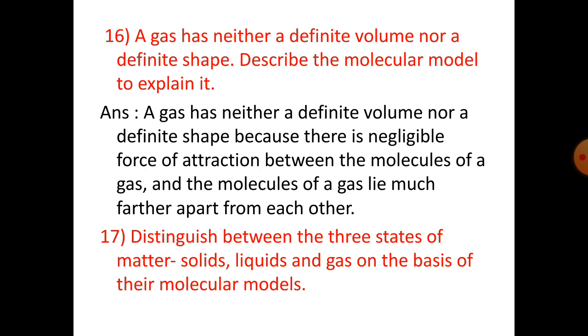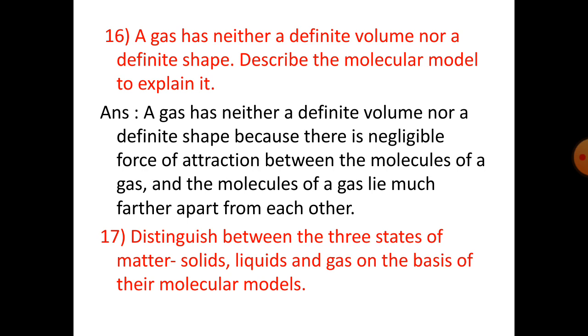Number 16. A gas has neither a definite volume nor a definite shape. Describe the molecular model to explain it. A gas has neither a definite volume nor a definite shape because there is negligible force of attraction between the molecules of a gas and the molecules of a gas lie much farther apart from each other.